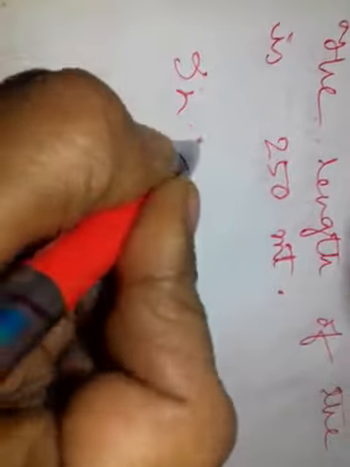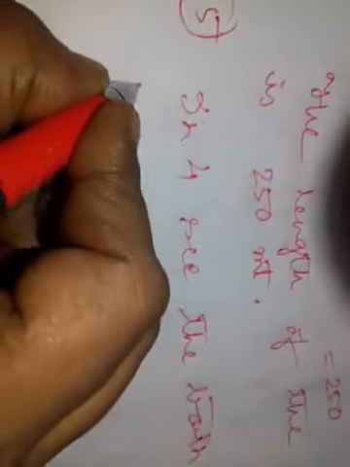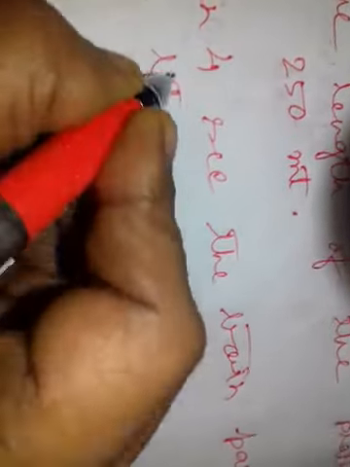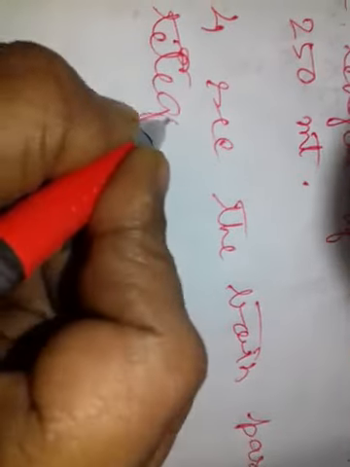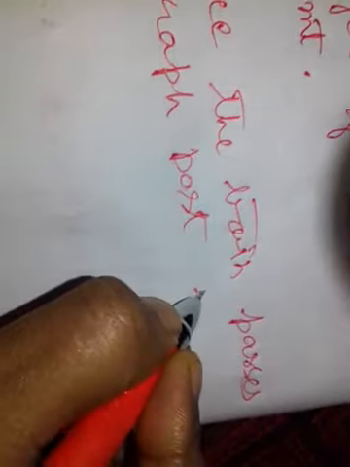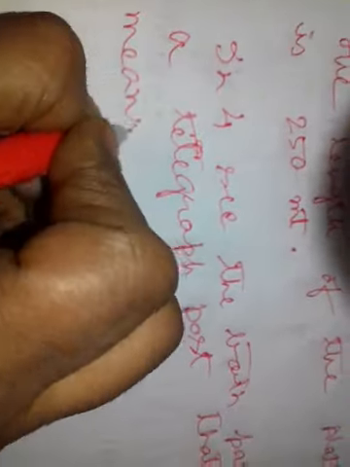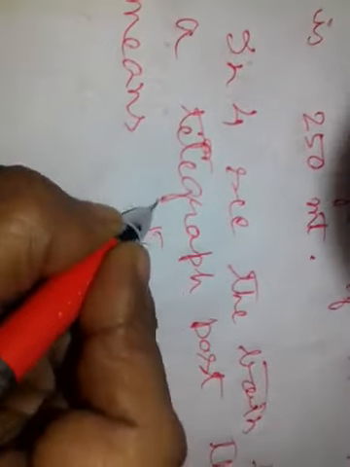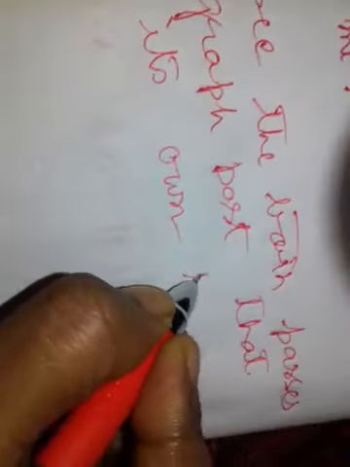So in 4 seconds the train passes a telegraph post. That means its own length.